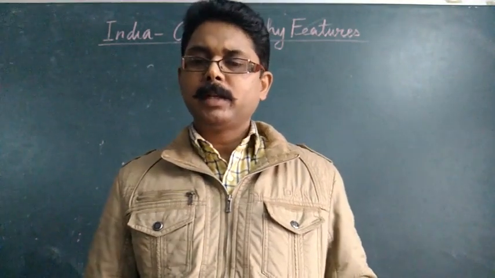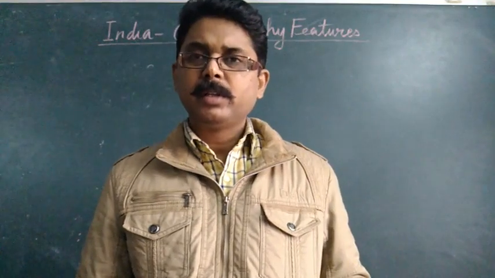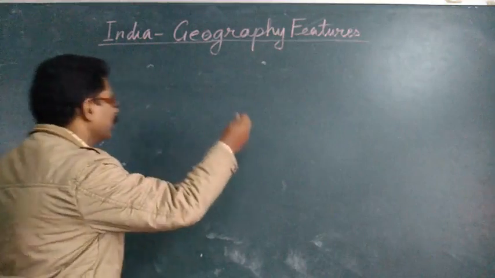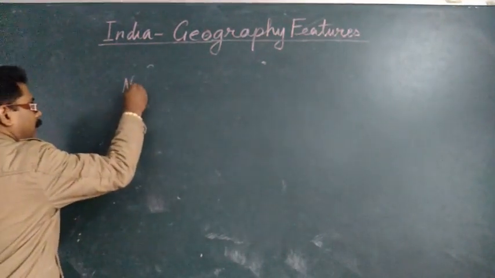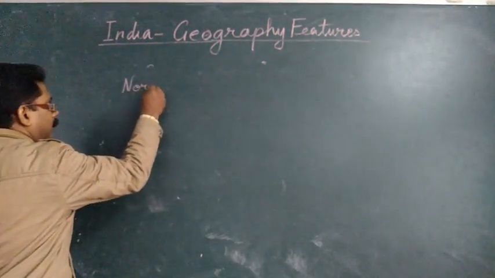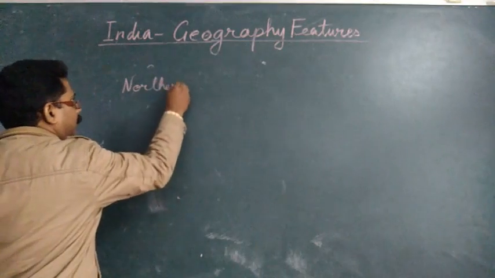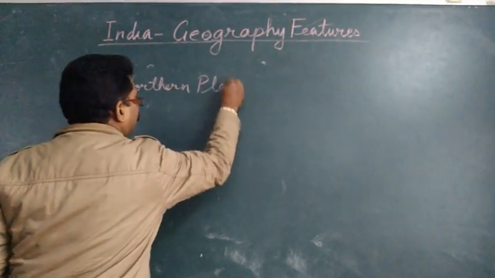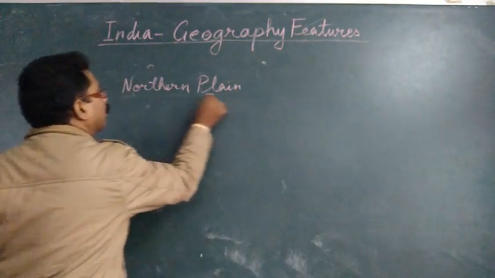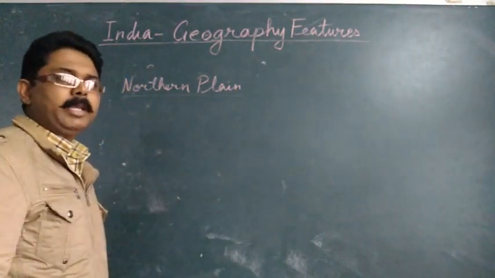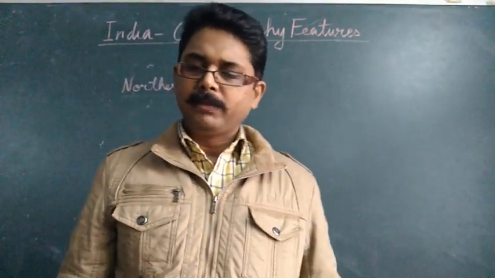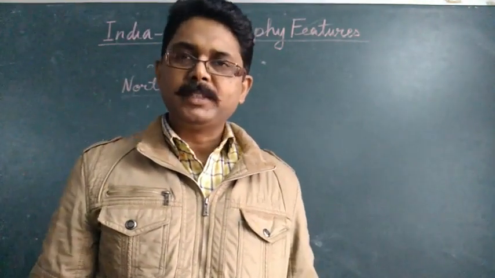So today let's start the second division, and that is the northern plain. Now this northern plain can again be divided into four divisions.